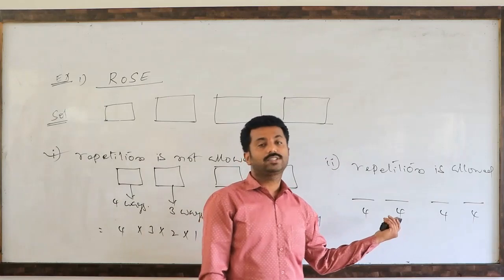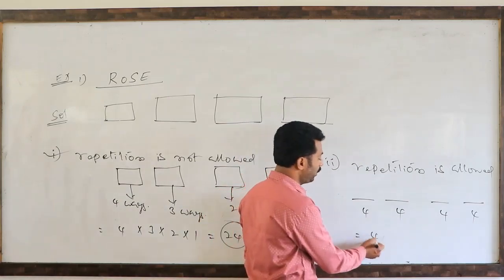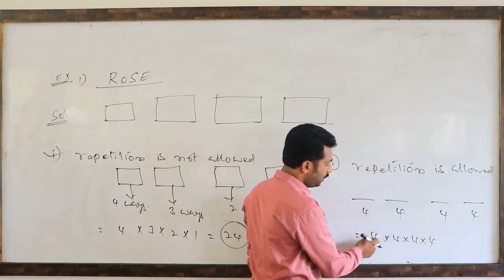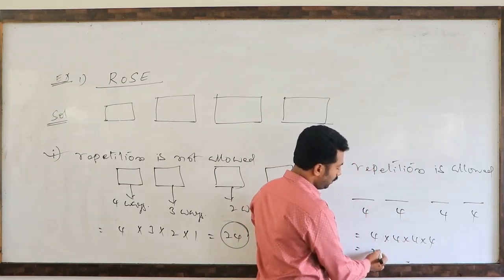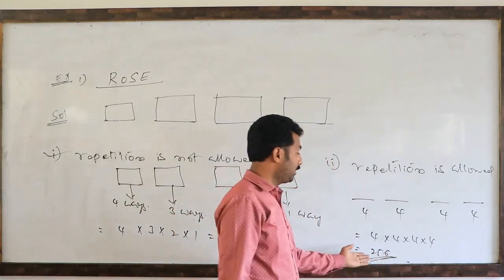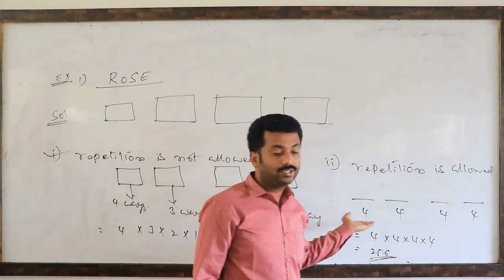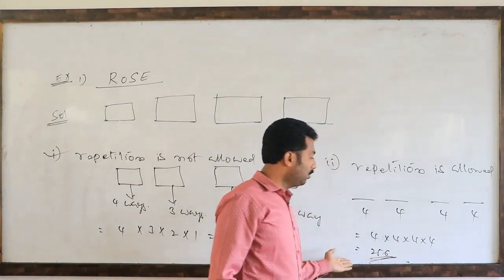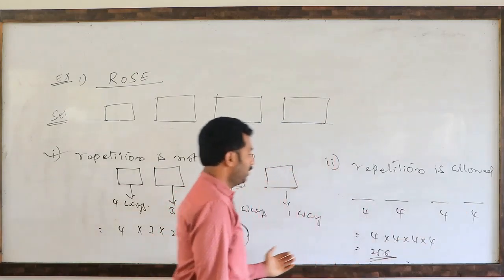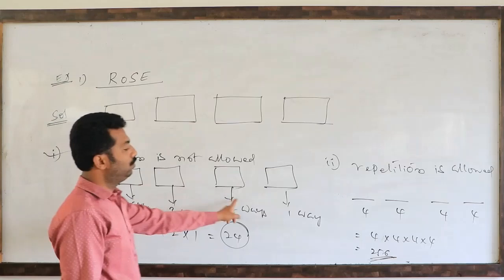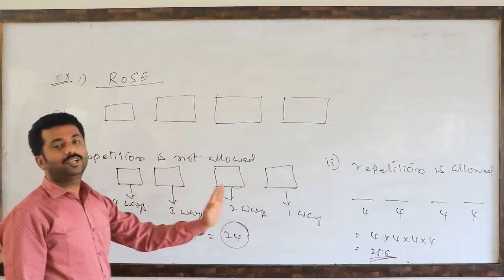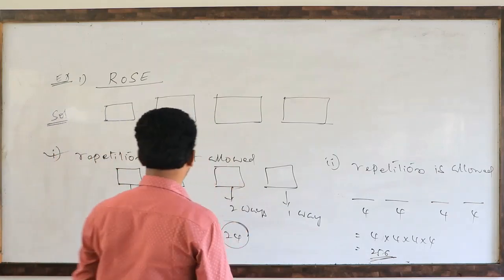4 into 4 into 4 into 4 means 16, that is 256 ways we can write. Means 256 words we can form with the repetition of the letters of the word. Repetition is allowed means 4 4 4 4. Repetition is not allowed means 4 into 3 into 2 into 1 ways. So that is important. Whether repetition is allowed or not allowed, the main concept you should understand.